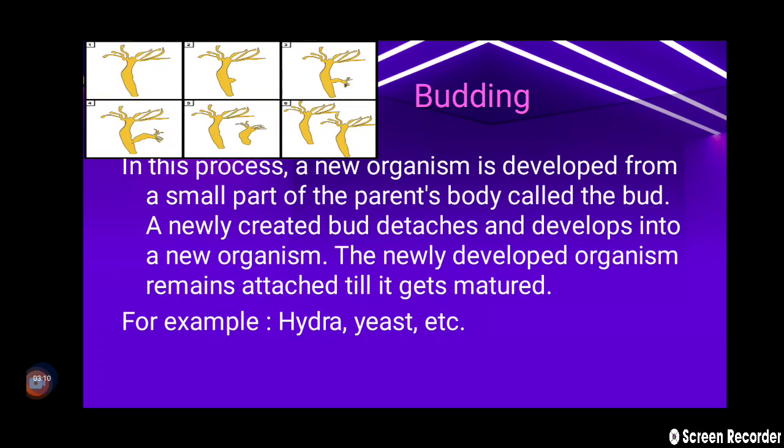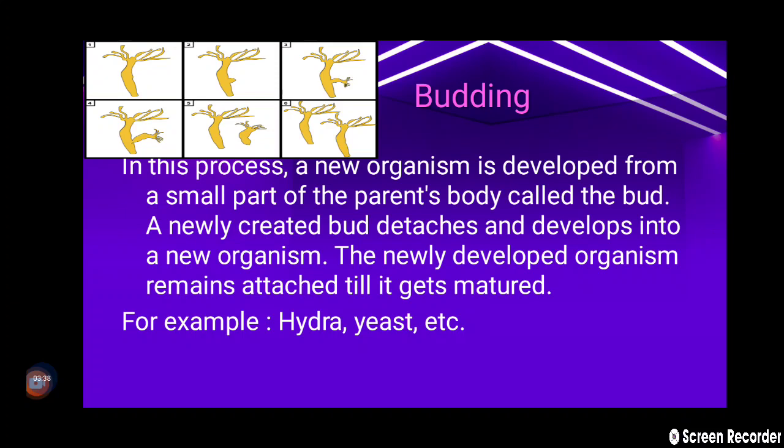Next, the third type of asexual reproduction is budding. In this process, a new organism is developed from a small part of a parent's body called the bud. A newly created bud detaches and develops into a new organism. The newly developed organism remains attached until it gets matured. The example or the diagram is given on the top. For example, hydra, yeast, etc.